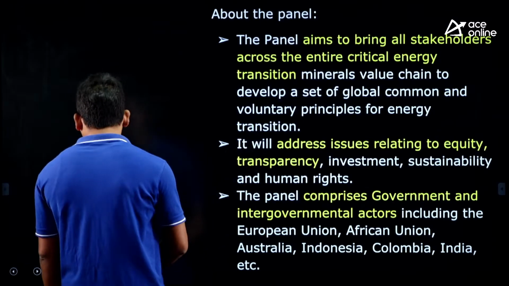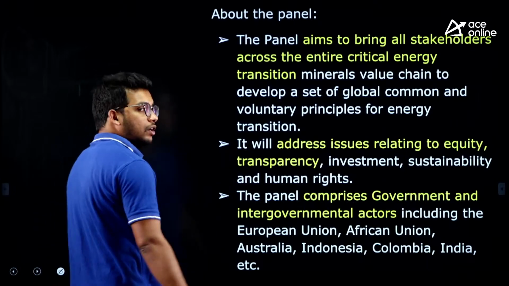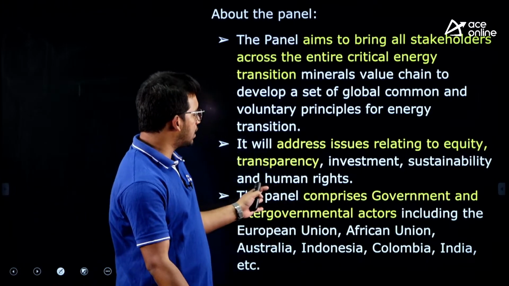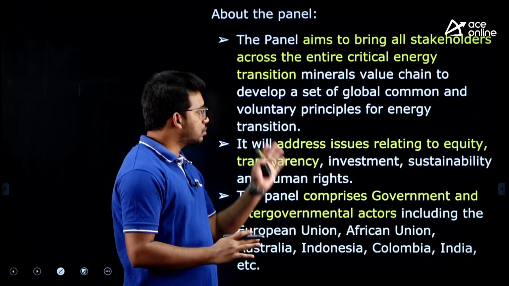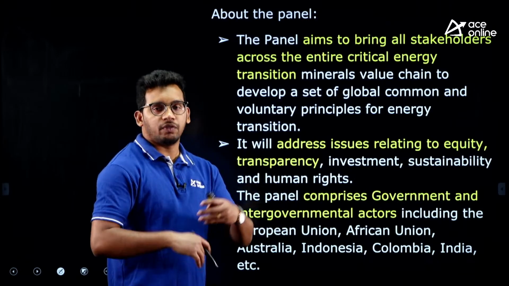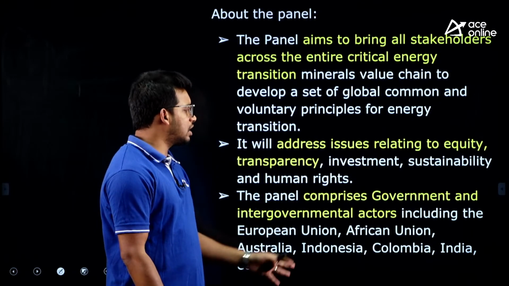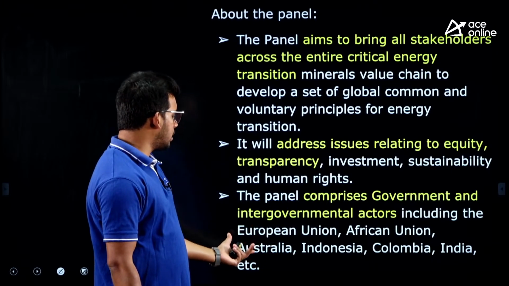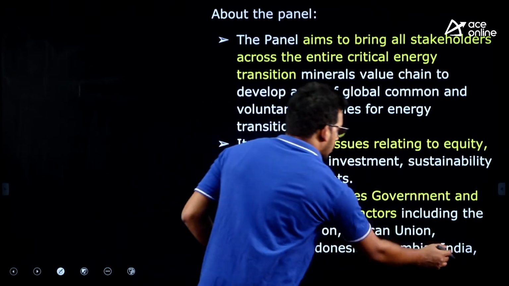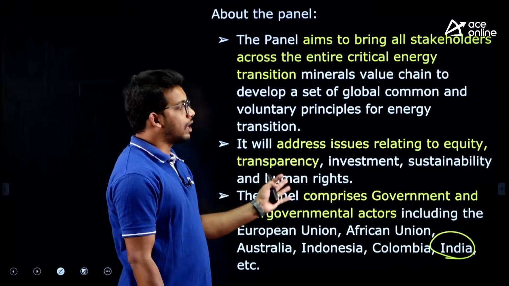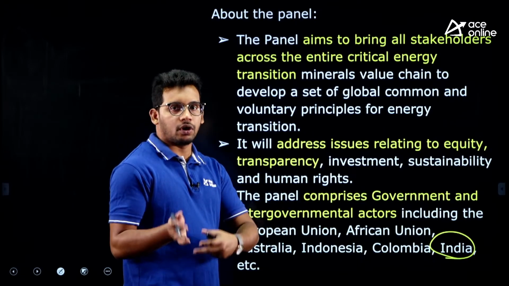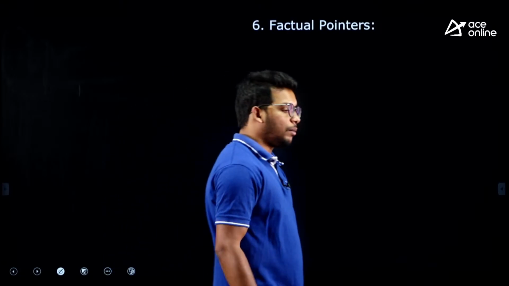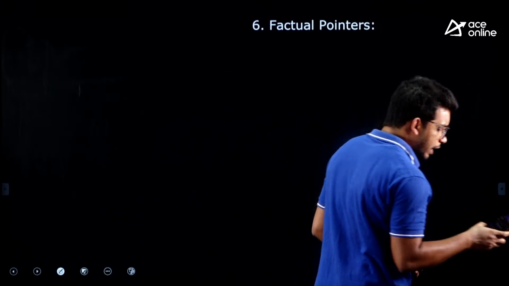Now, the panel aims, as I said, to promote transparency in the energy shift, so that not only a few countries benefit. This panel wants to study where the minerals are located and how we can translate that. All the mechanisms are very generic in nature. It includes all the governments, Asian, European, India as well, right. All the countries have joined the panel and they are going to discuss, and accordingly they will shift towards clean energies. So, that is about the panel, right.